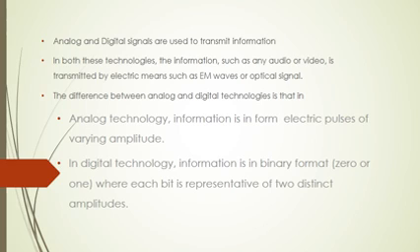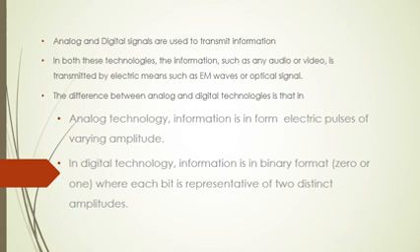But the difference between analog and digital transmission technologies is that in analog technology, the information is in the form of electric pulses of varying amplitude. Means to say, in analog technology the signal is of variable amplitude and can hold an infinite number of amplitude values.